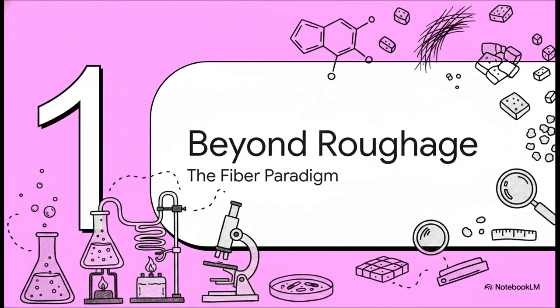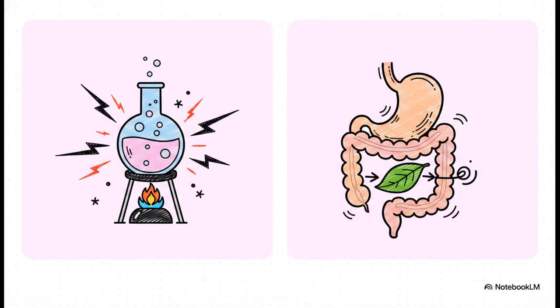Okay, let's start with Section 1, Beyond Roughage, the Fiber Paradigm. I want to explicitly address the analytical chemists and food technologists tuning in, because how we define our subject matter changes everything. Historically, early nutritional science was profoundly misled by something called the crude fiber method. This was strictly a chemist's concept.